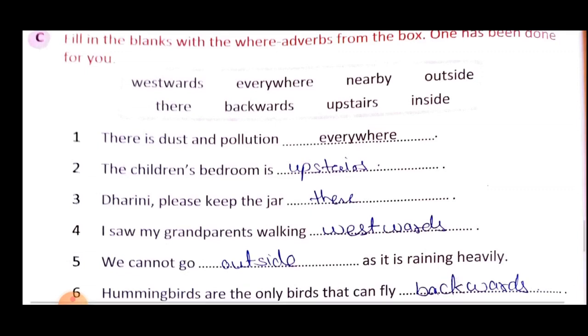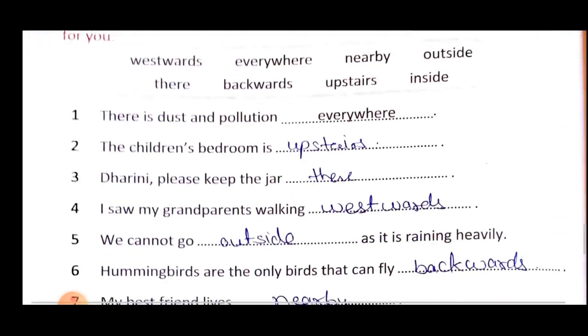Here you have to fill these blanks with a where adverb. So for the first one, as you can see, there is dust and pollution everywhere because of chemicals, because of vehicles. So due to these reasons we can see pollution and dust everywhere.